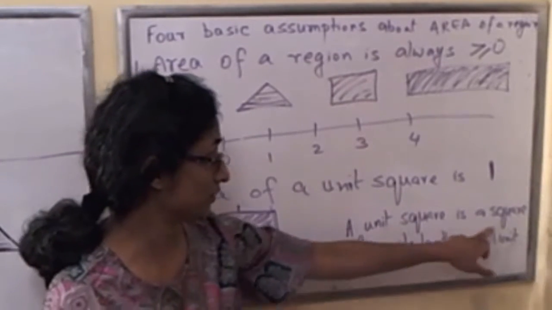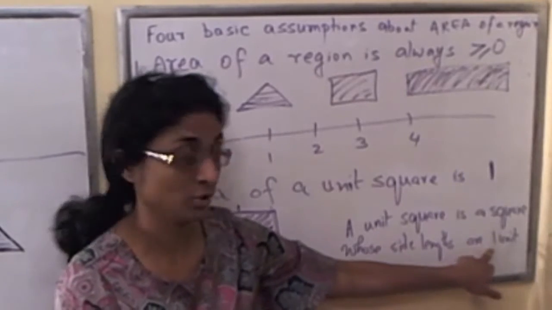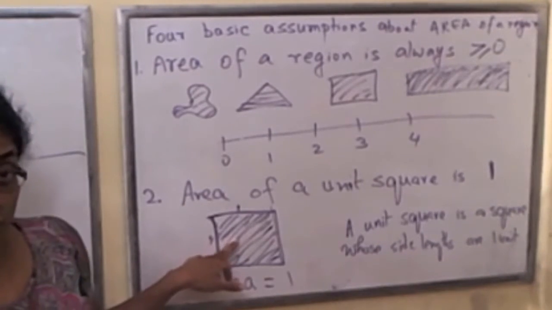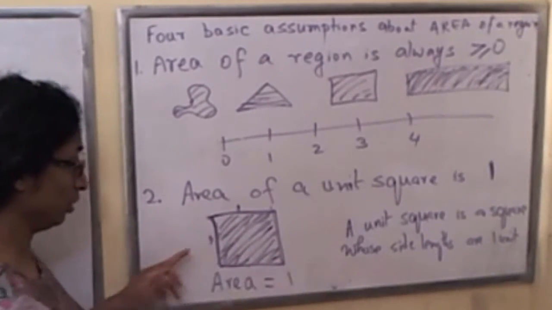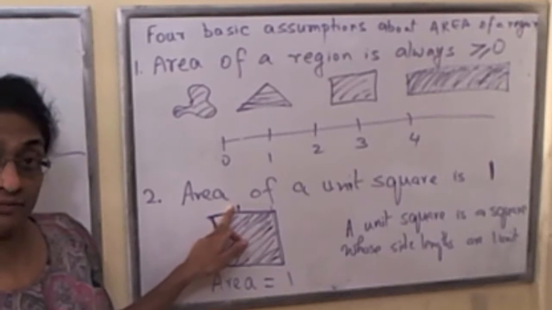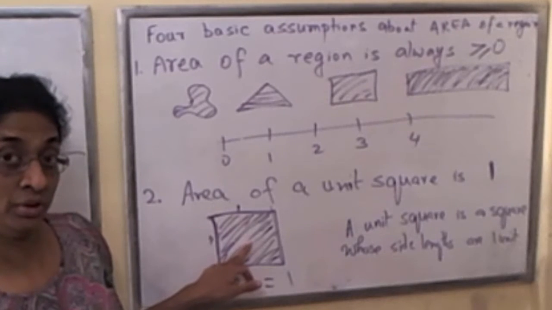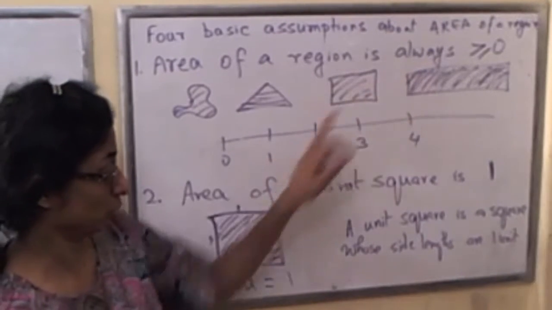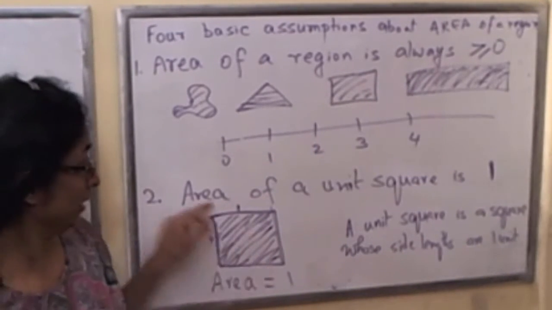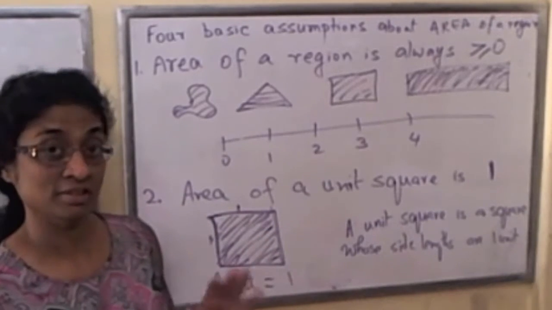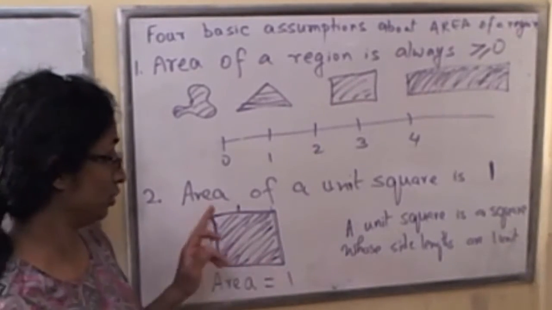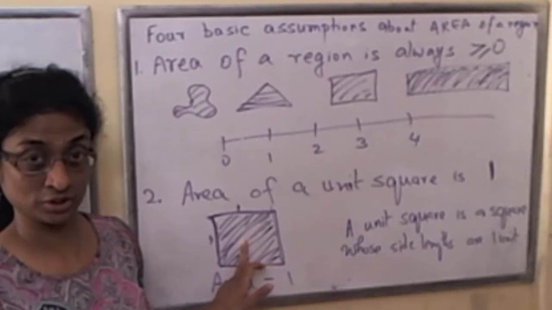A unit square is a square whose side lengths are 1 unit. Here's a picture of a unit square. It's a square whose side lengths are 1. And we are saying, we know we want to associate a number that's greater than or equal to 0 to such a unit square. The second assumption says, let us assign 1 as the area of the unit square.